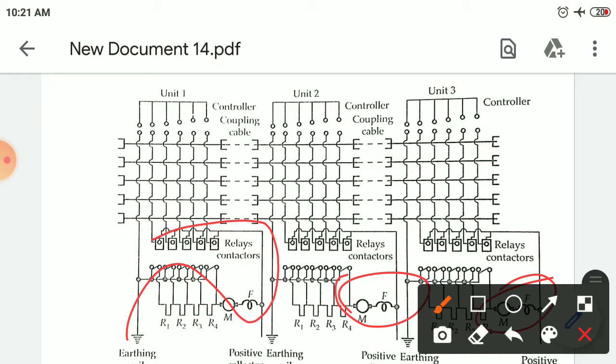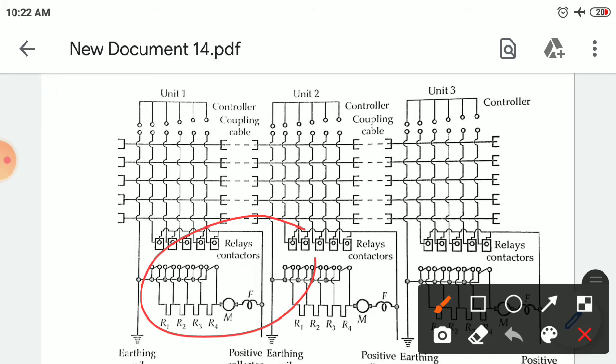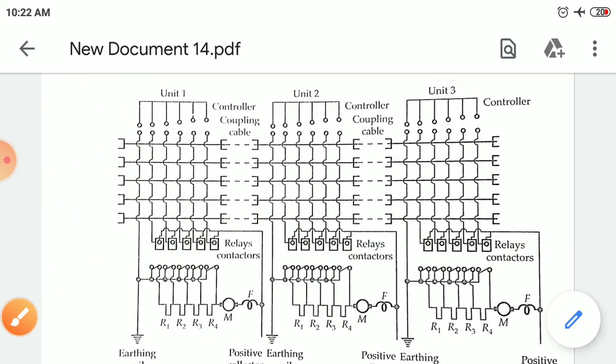So that is why the objective of this is to achieve the multiple unit. The motor coaches must be capable of being controlled from a single unit. So you have different motor coaches, but they are capable of being controlled from a single place. This is achieved by using this method, and that is why it is called multiple unit control. Okay, it's a very important type.